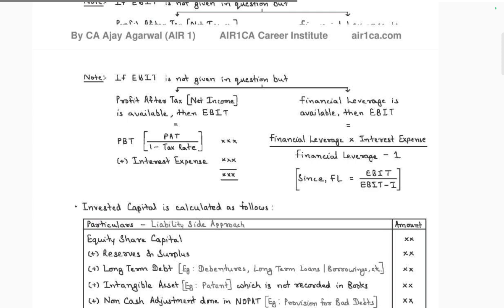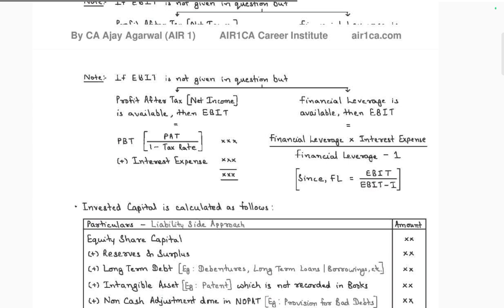Financial leverage, okay. What is financial leverage? Financial leverage is the use of borrowed funds, debt, to buy assets of the company to increase the potential return.